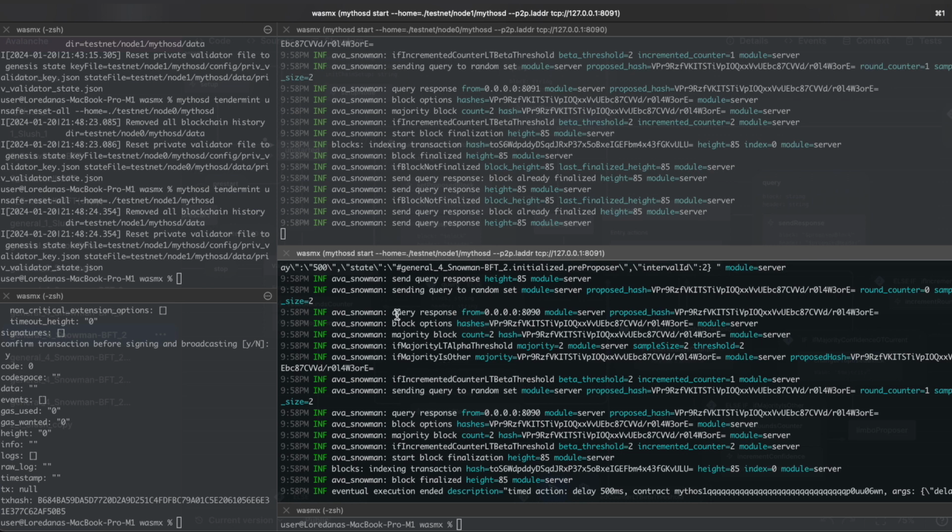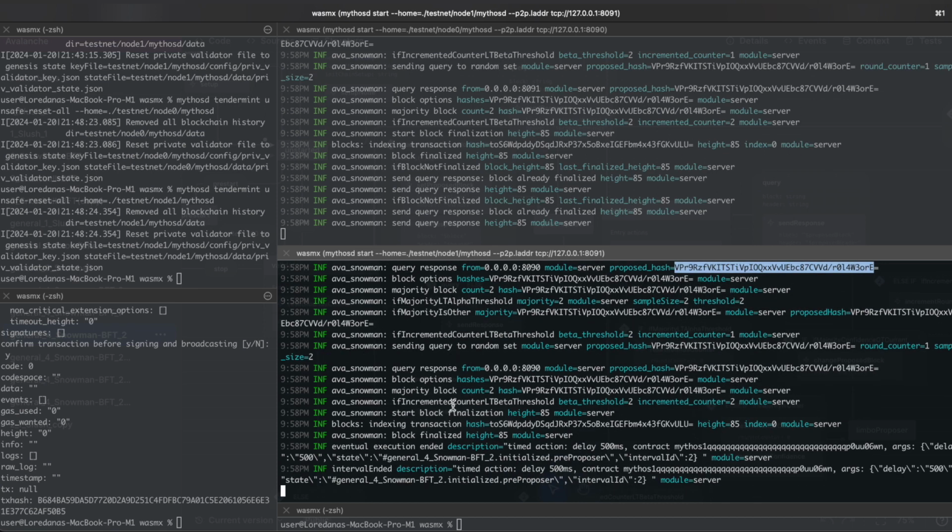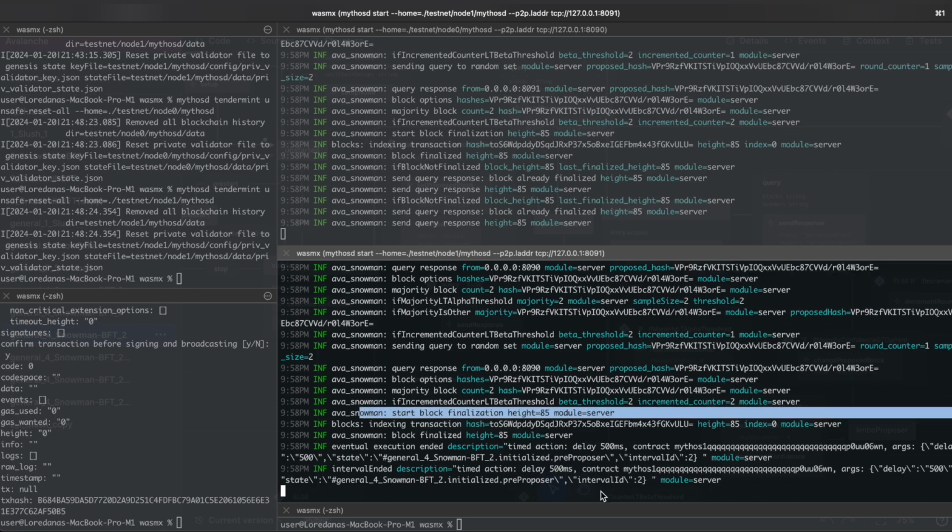And actually now it's time to do the random sampling for itself. So it sends a query to our first node. It actually receives a response because they agreed on the hash, the proposed hash. And we go to 2 rounds of random sampling, and then it can start the finalization of the block with height 85.